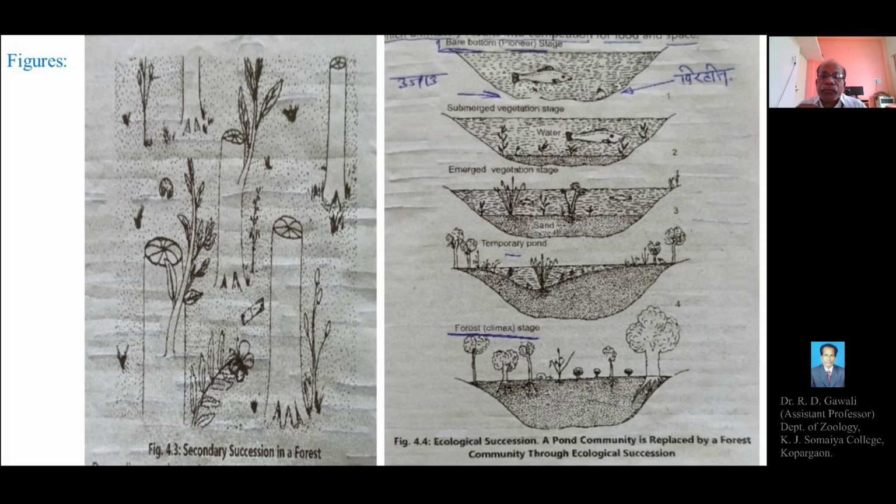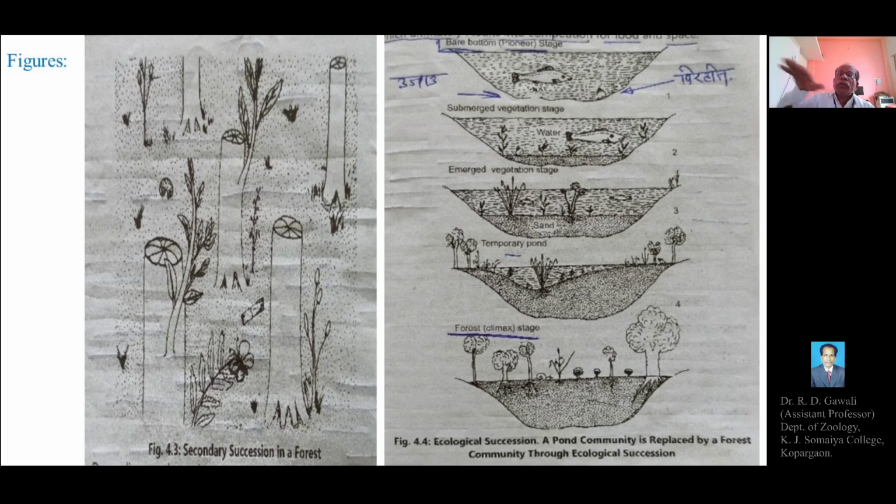Then in another figure, which is also showing the ecological succession, that is the transformation of the pond community into a forest community. So this is again a replacement or transformation of the pond community, that is an aquatic community, to the forest community, that is a terrestrial community, over a long period of time. In this case, the pond, which is without any living organism at first, will be transformed.